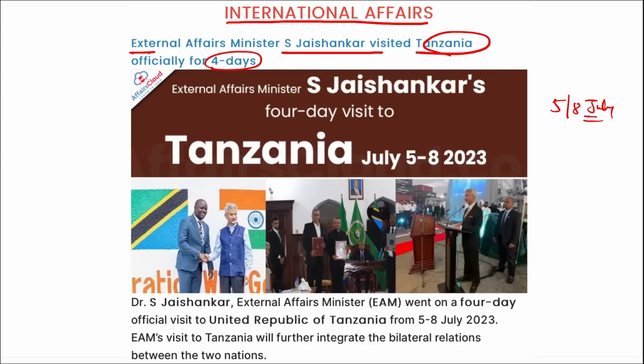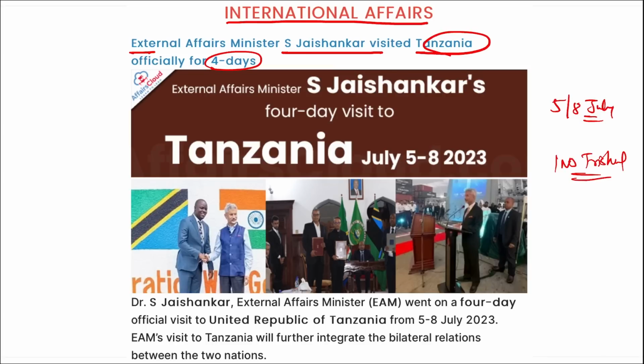If we look at some of the visits that he did, for example, first Jaishankar visited a water supply project that was funded by the line of credit from the Government of India. Then he also attended a reception of the Indian naval ship Trishul, INS Trishul.